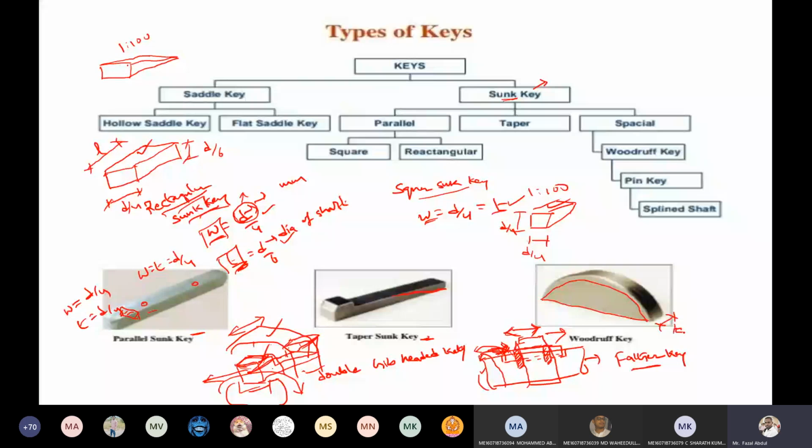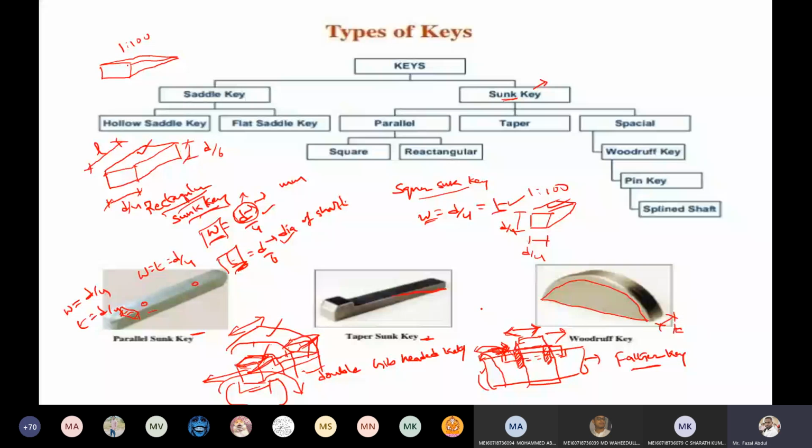The Woodruff key is an easily adjustable key, and it is a piece of cylindrical disc having a segmental cross section, if you see it in the front side view. A Woodruff key is capable of tilting in a recess of the shaft. So to insert the key, we need a recess in the shaft as well as a recess in the hub portion.